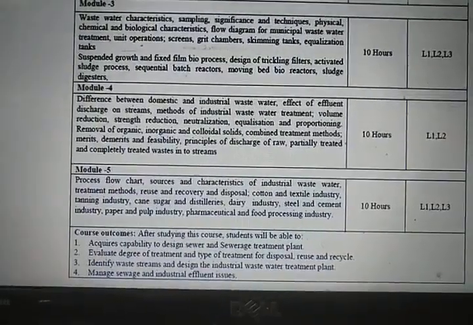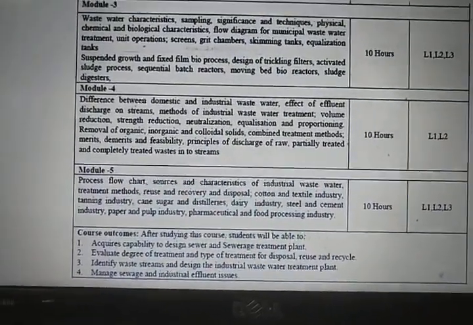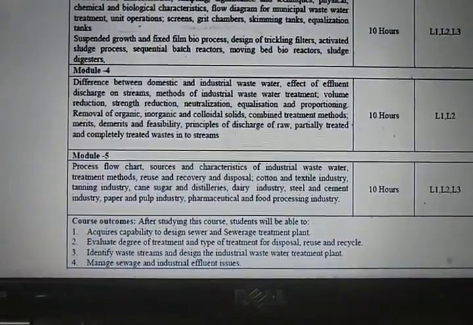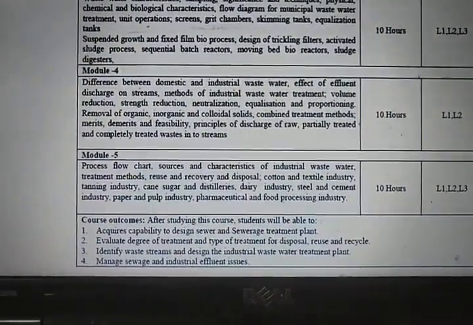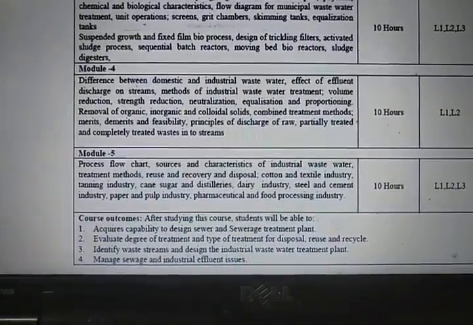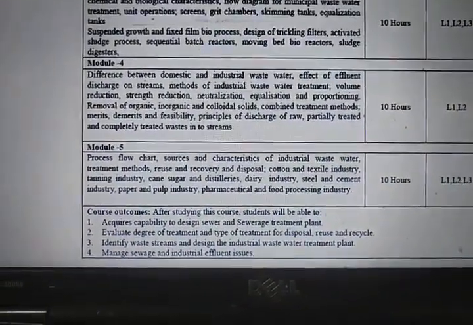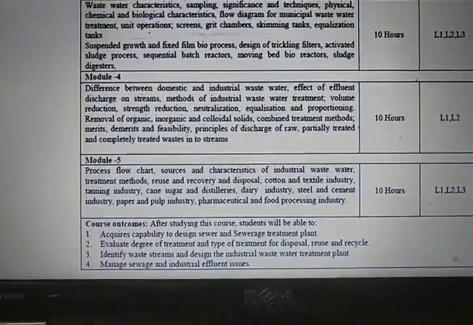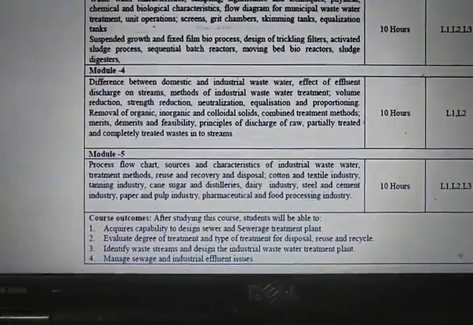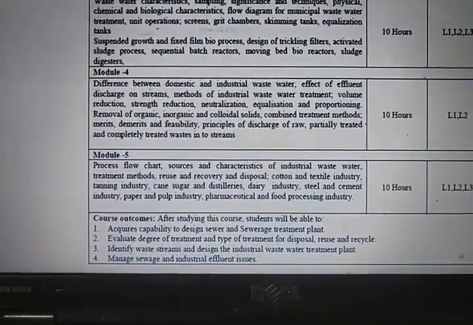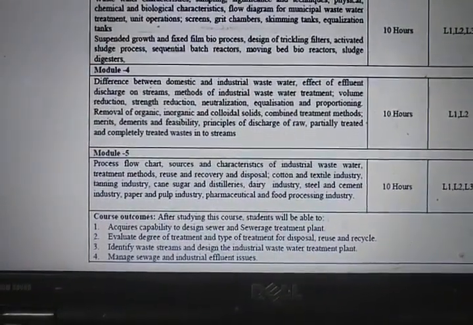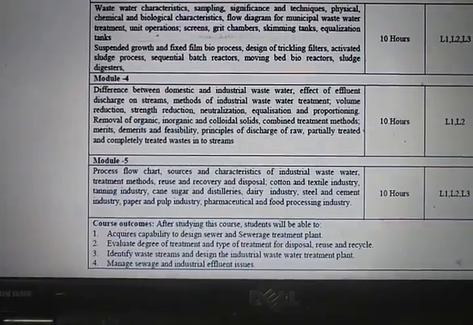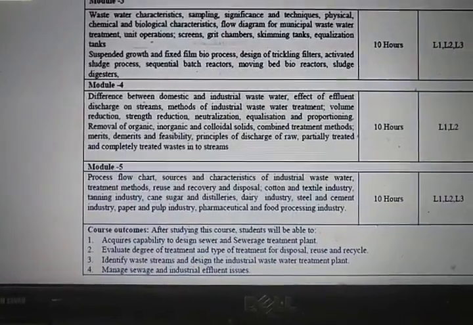Then in module 5 we will have some examples of different types of industry, like I told you, the cotton and textile industry. Although there are various types of industries, for your syllabus they have kept the industries which are very common in most places: cotton and textile industry, tanning industry, cane and sugar cane distillery, dairy industry, steel and cement industry, paper and pulp industry, pharmaceutical and food processing industry.